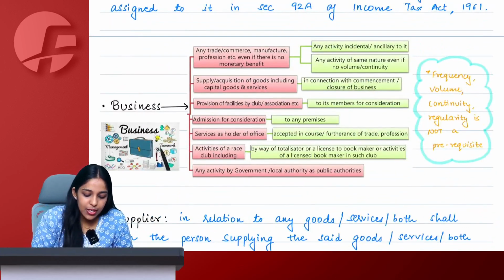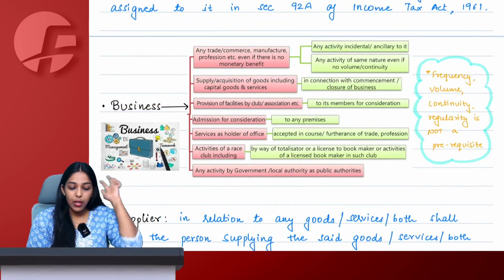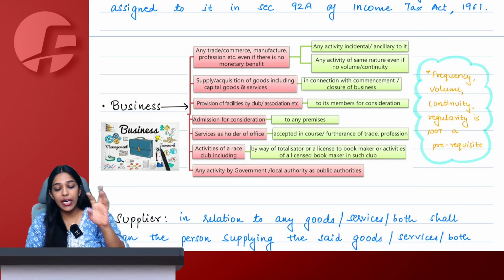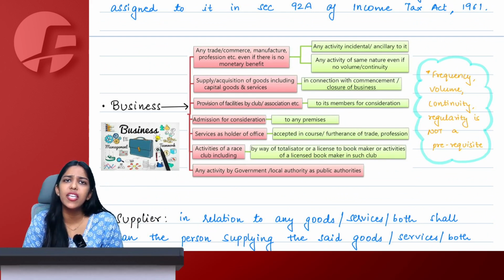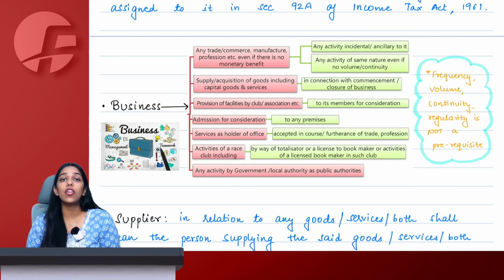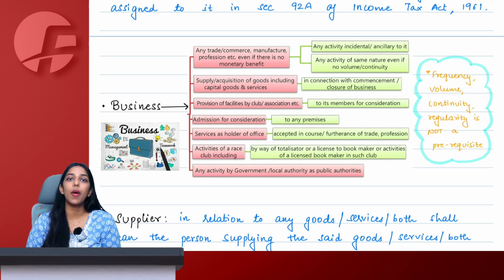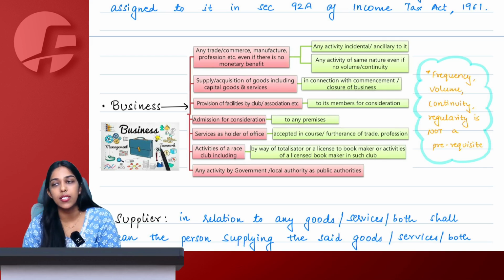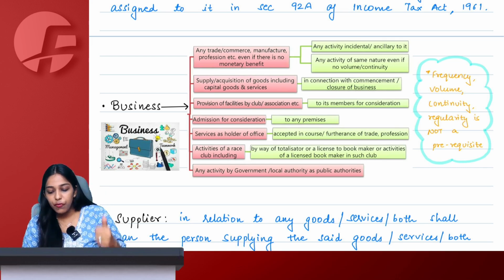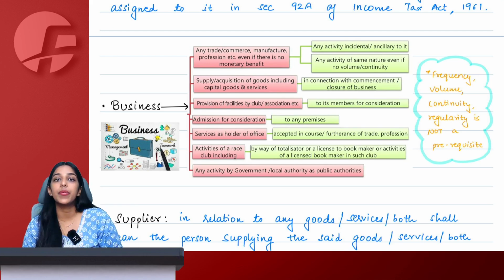First of all, understanding business is extremely simple. Business means any kind of trade, commerce, manufacture, profession, everything is a business. Even if you are making losses out of it, even if your intention is not to earn money, but still you are doing trade, commerce, profession, business, then it is a business. Frequency, volume, continuity, regularity, nothing is a prerequisite here.